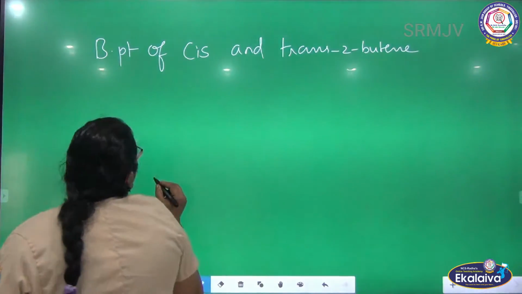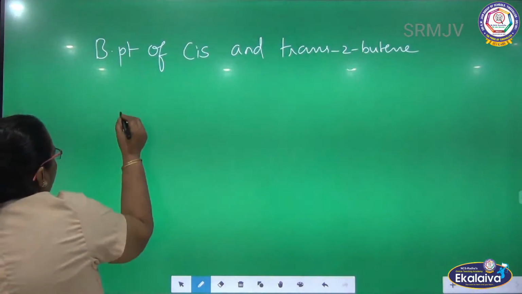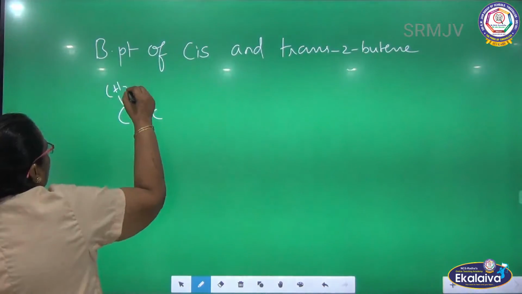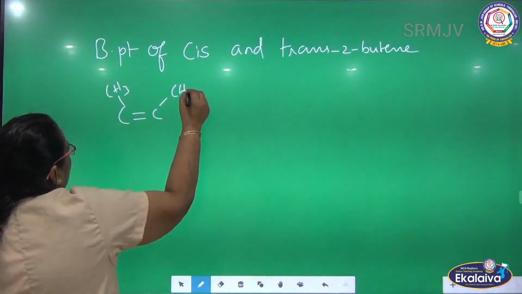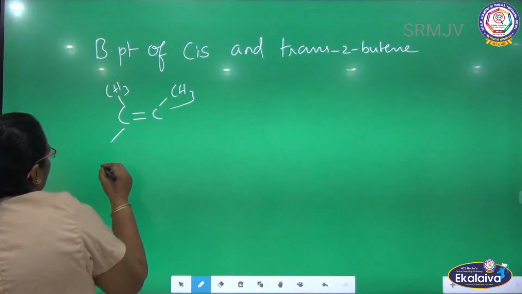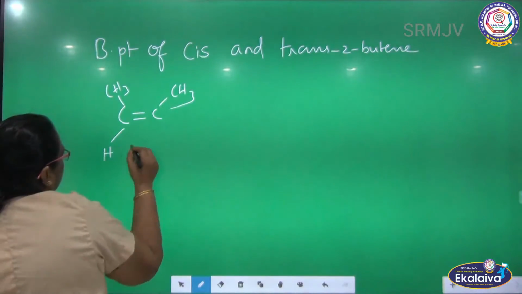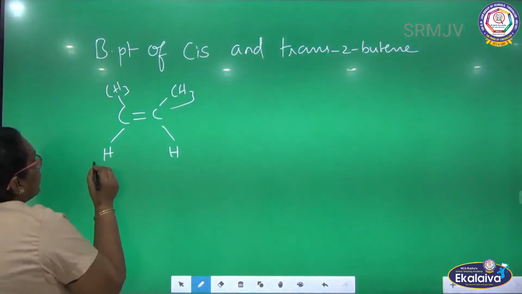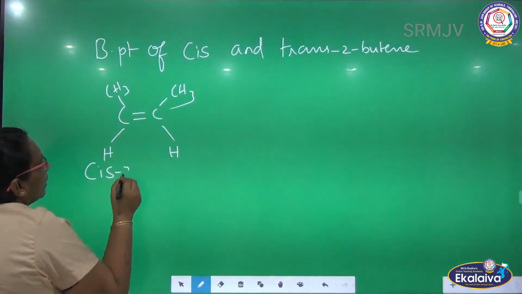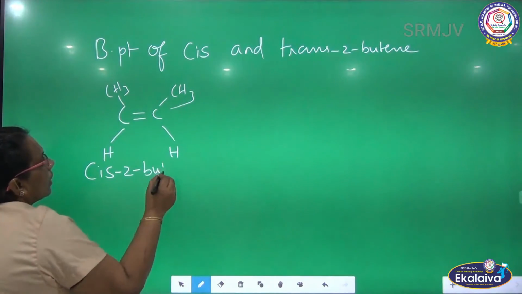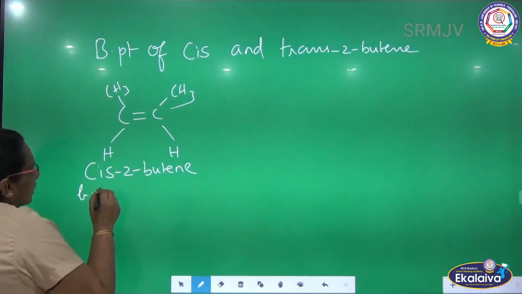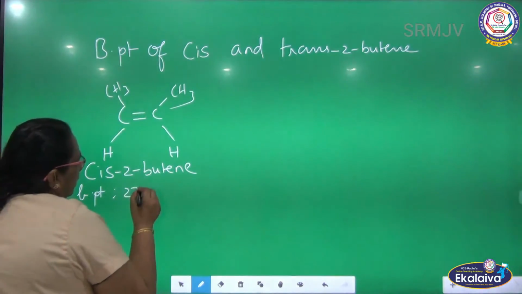So when you talk about the cis isomer, this is cis-2-butene, the boiling point is 277 Kelvin.